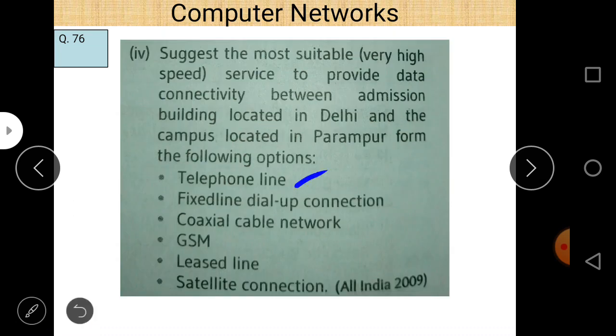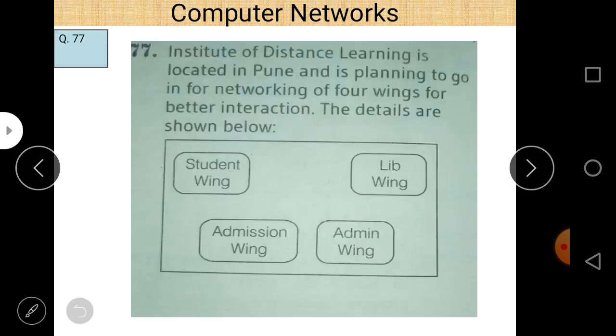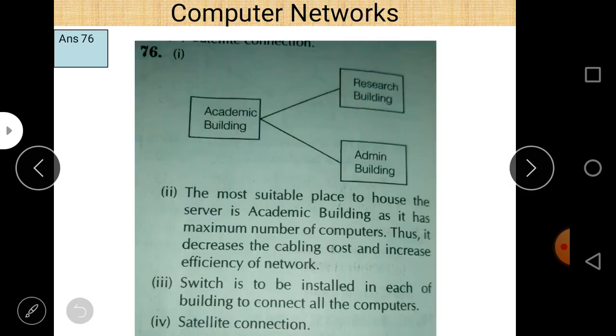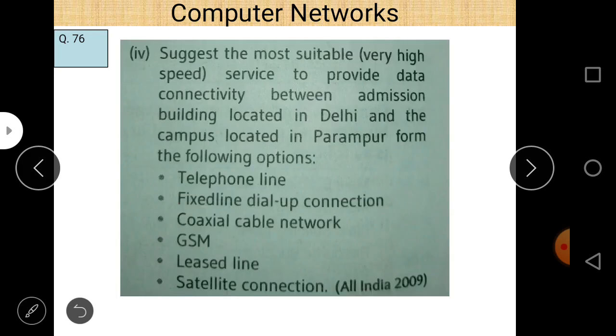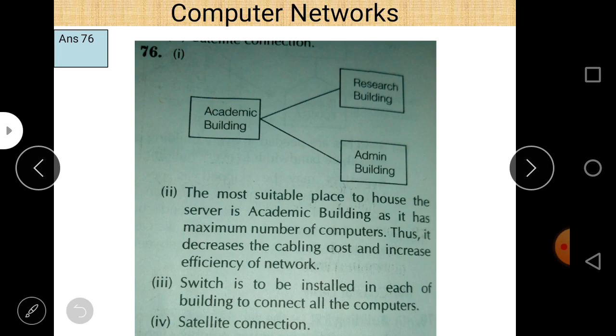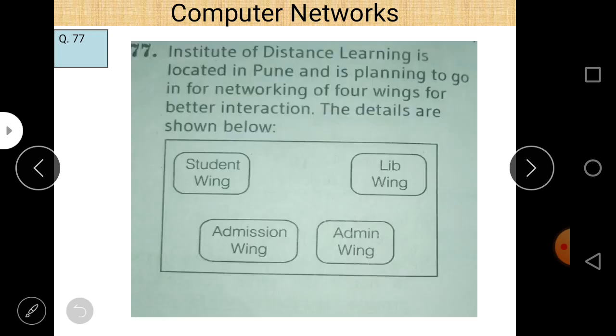First is telephone lines. It is useless, it is not used. Then fixed line dial-up connection, coaxial cable network, GSM, leased line, satellite connection. Satellite connection is there. Satellite connection is the best option, you can connect these two because the distance is 1450 kilometers. Let us check what the answer is. Yes, satellite connection is the answer, because otherwise it takes too much cable length. So this is the answer of question number 76.